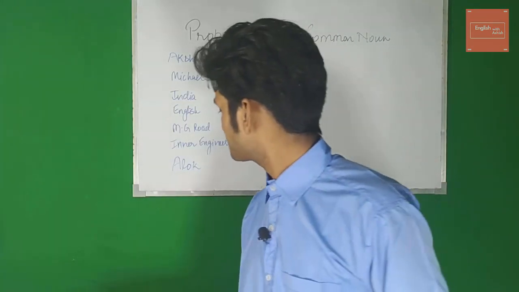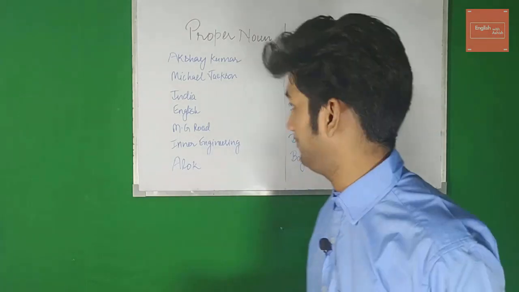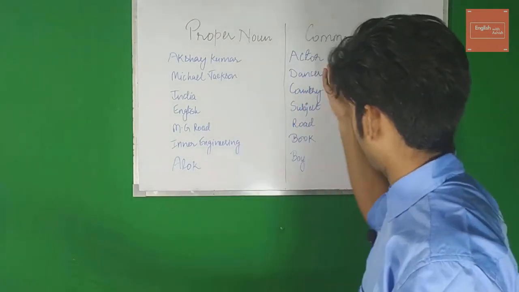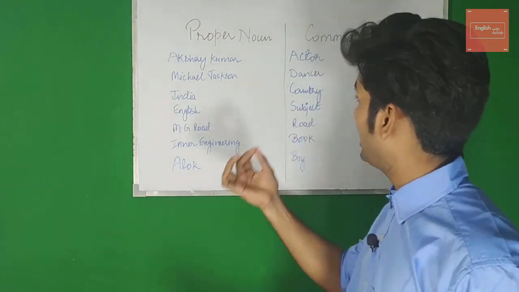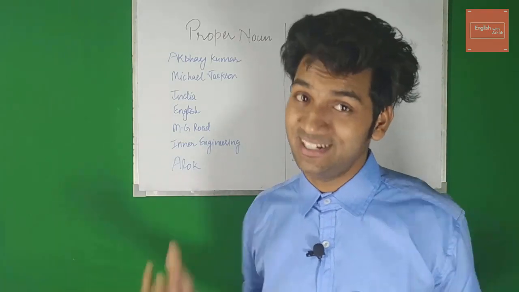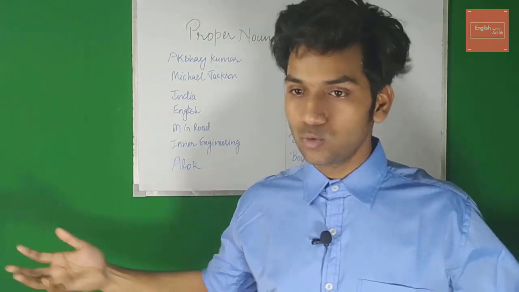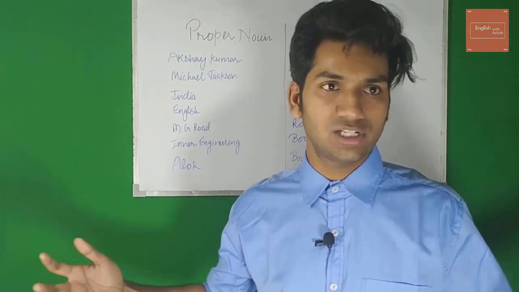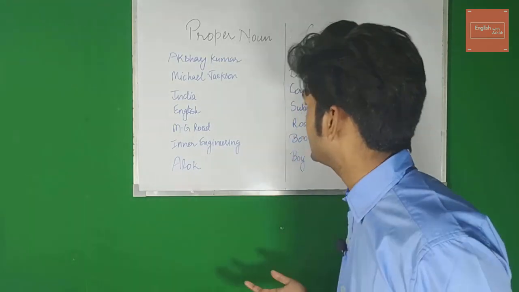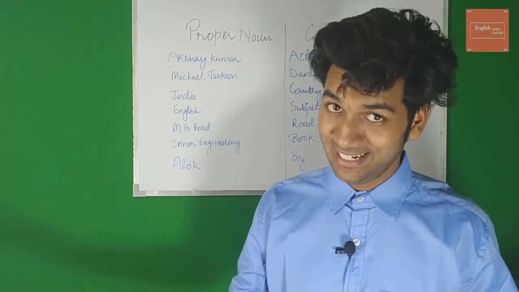Let's take some more examples. Come with me. We've got some common nouns written down here, and some proper nouns written down here. Actor: which actor? So many actors in the world. Any actor can come into this category. I've got to have a specific proper name. So I go Akshay Kumar, a specific actor. Dancer: which dancer am I talking about? So many dancers in the world, right? Michael Jackson is a proper name. Easy, right?